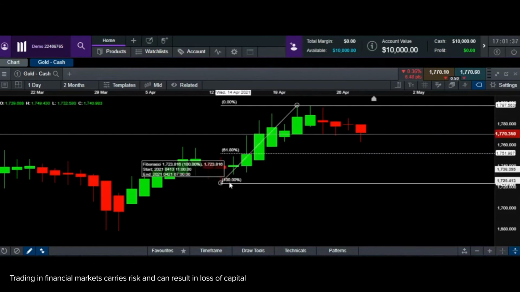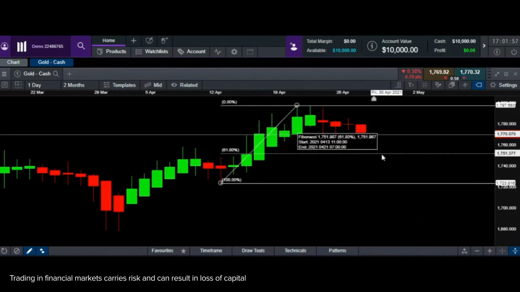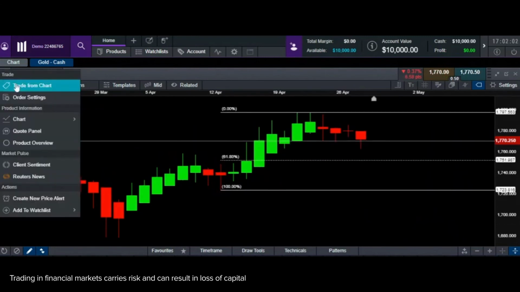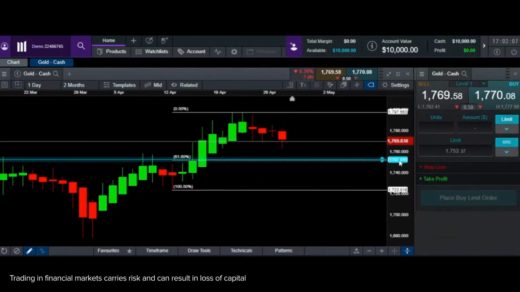Now, since I'm looking at a daily chart, I see there was a rally here that happened. In this case, I would have expected it to drop back down somewhere here. That would be 61.8% of this rally. Since it did not happen and the rally continued, now I discount the previous rally and I'm keeping an eye on the current rally and waiting for it to come down to 1750. Now let's assume I'm going to take a trade on that. So I'm going to be ready for this particular trade. I am expecting it to come down till this level.